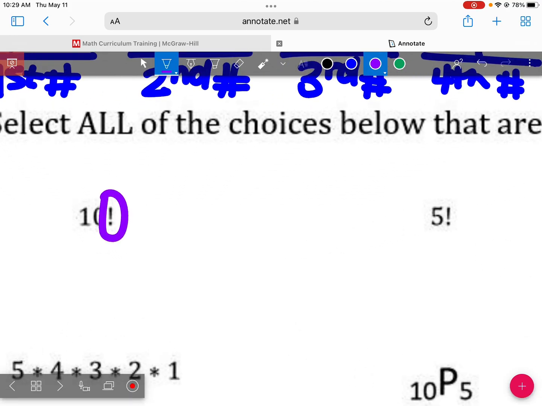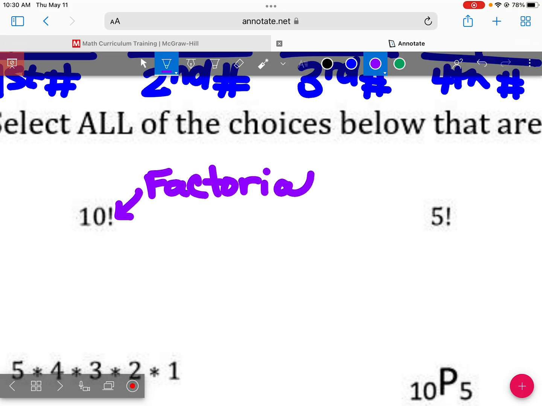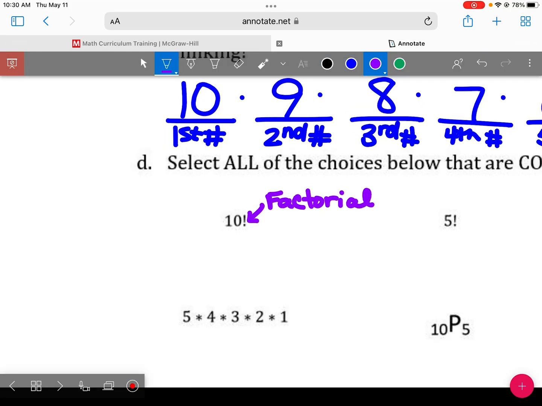What does this exclamation point mean? Does anybody remember? Starts with an F. This exclamation point, when we have a number with an exclamation point next to it, what do we call that? Factorial. This piece right here means factorial. And when you see that exclamation point after a number, what does it mean we're doing?